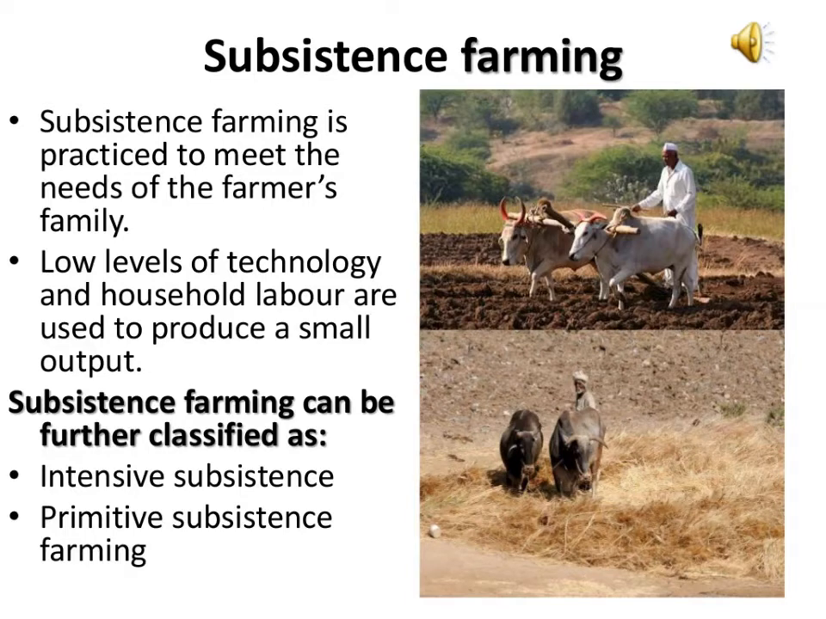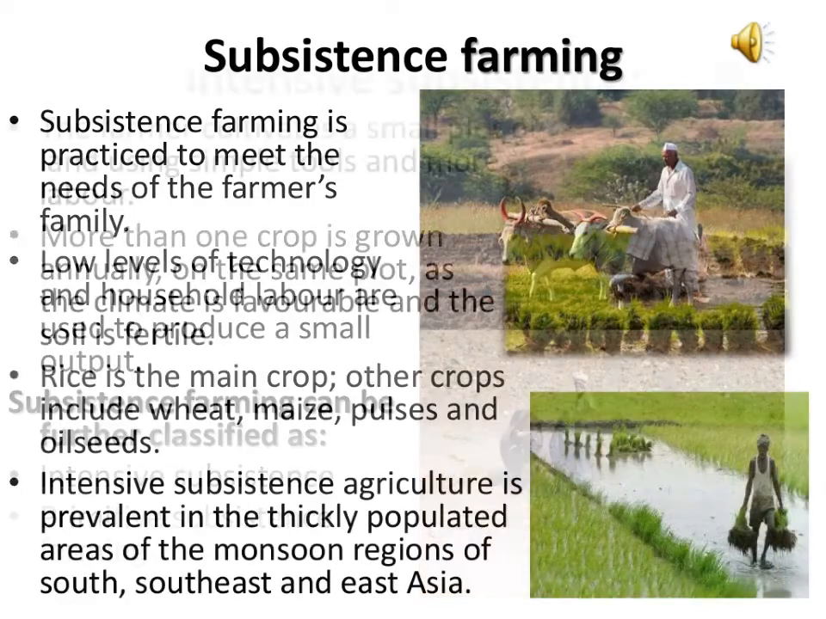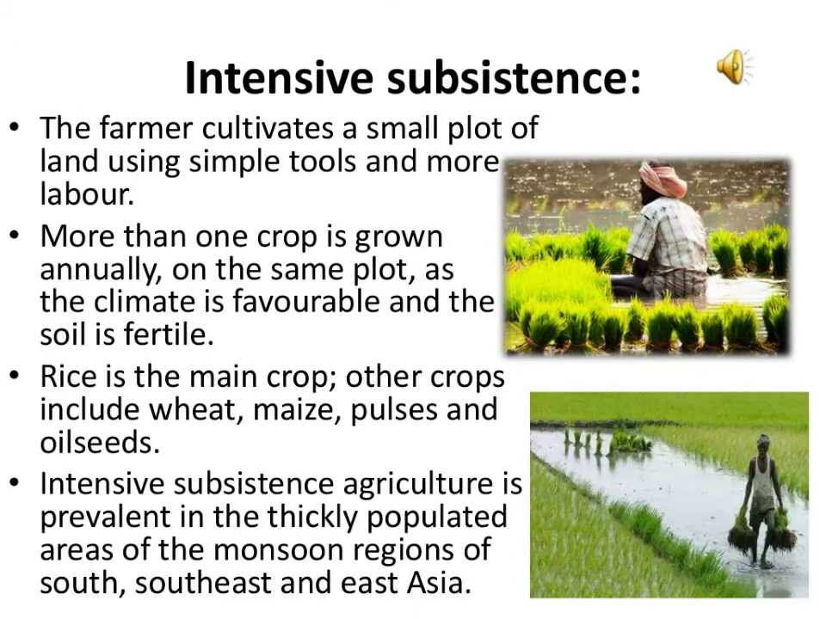Now this farming is of two types, that is intensive subsistence farming and primitive subsistence farming. Now we will discuss intensive subsistence farming. This farming is practiced on a small plot of land where simple and traditional tools are used in agriculture. A large number of laborers are required in intensive subsistence farming. The small plot of land provides only one crop annually, and the crops are rice, maize, wheat, pulses, etc.